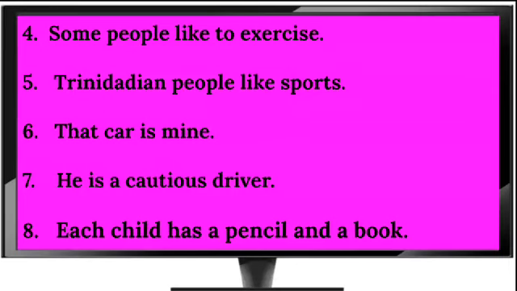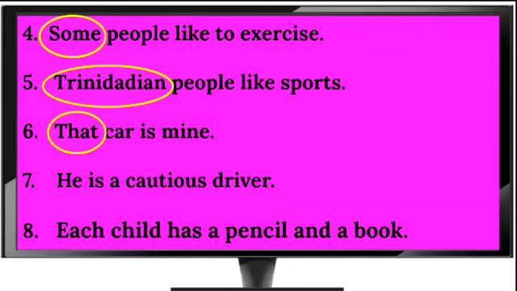So let's go back to 4 and circle. Here we have some, an indefinite adjective. Trinidadian in number 5, proper adjective. And also here we have that, demonstrative adjective. Number 7, we have cautious, also a descriptive adjective. And in number 8, we have each, a distributive adjective.